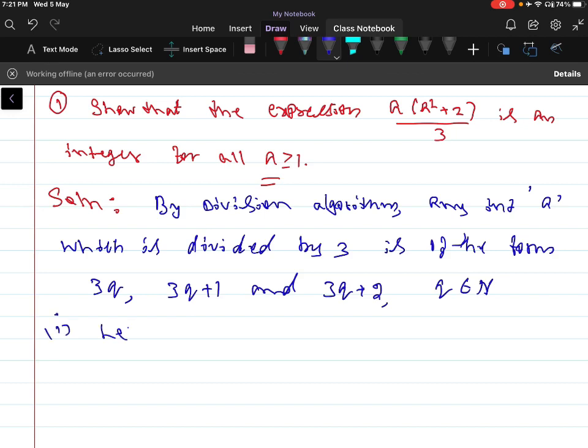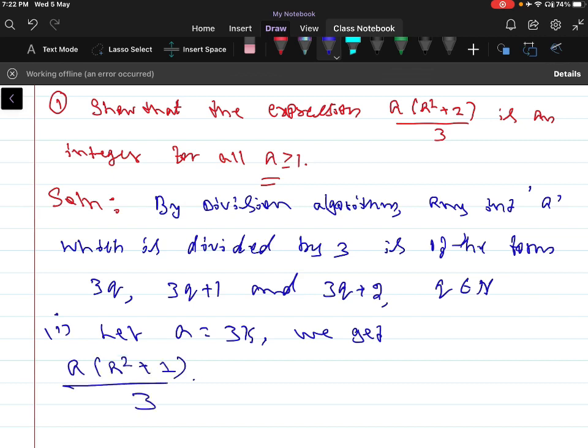Let a is equal to 3k. Then a into a square plus 2 by 3 can be written as 3k into (3k) whole square plus 2, divided by 3.